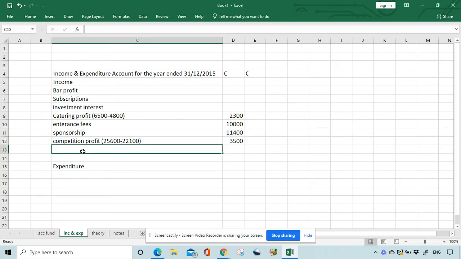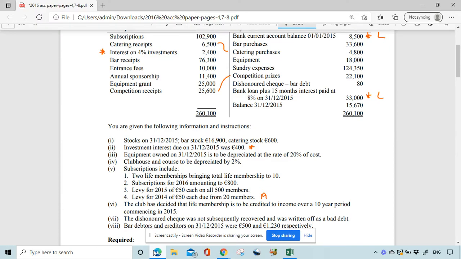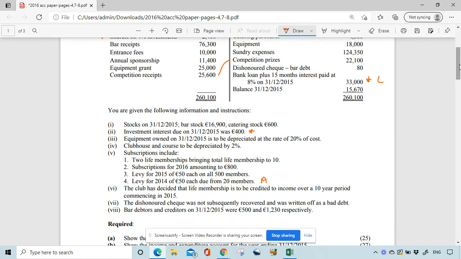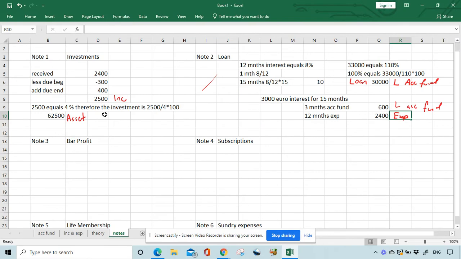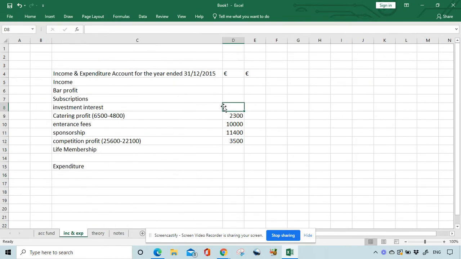One other thing we would have as an income, always look for a note on life membership. So if we look at note number 6, the club has decided that life membership is to be credited to income over a 10-year period commencing in 2015. So there's going to be a life membership. We'll do a note on that. Life membership. Okay. So I can fill in investment interest because we did that note already. 2,500 income.